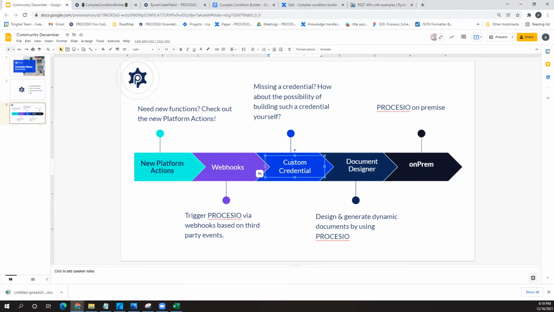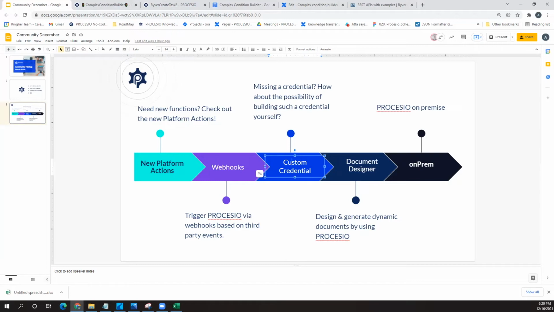I have one. Go ahead. I have one about this document designer, because I was actually working on a use case about creating documents from templates. I've just published it on the site now. What I'm writing in that use case is that if you're working with a set of data, or different sets of data from different databases, then you can create PDFs, Word documents maybe. I'm not sure about the kind of output. That was my question: what kind of documents can you generate, or will you be able to generate?